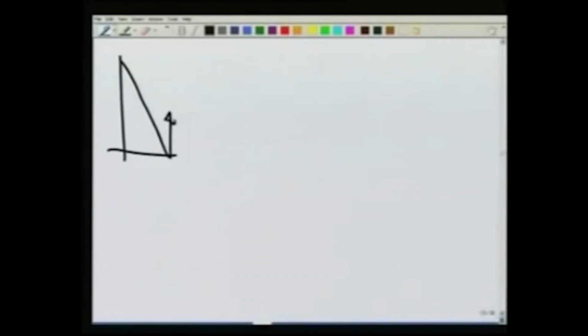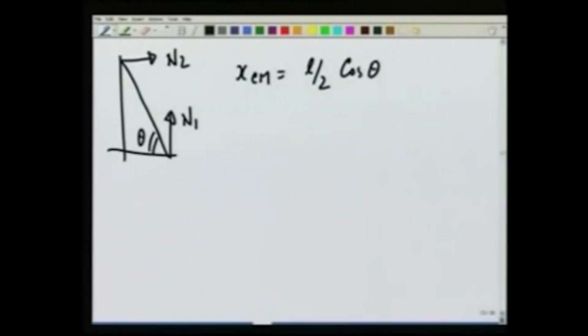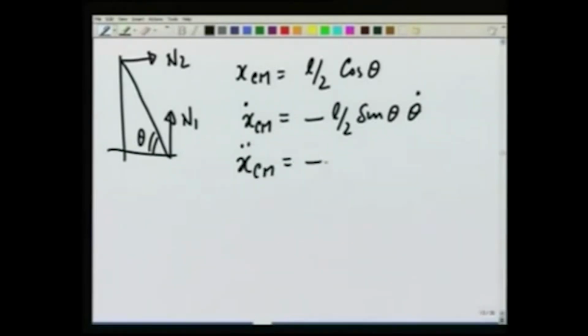Let us now write expressions for N1 and N2. xcm is equal to L over 2 cosine of theta, and therefore xcm dot is equal to minus L over 2 sine theta theta dot, and therefore xcm double dot is equal to minus L over 2 sine theta theta double dot minus L over 2 cosine theta theta dot square.